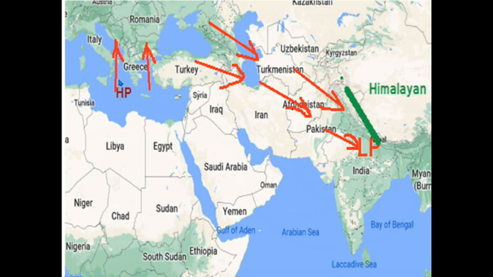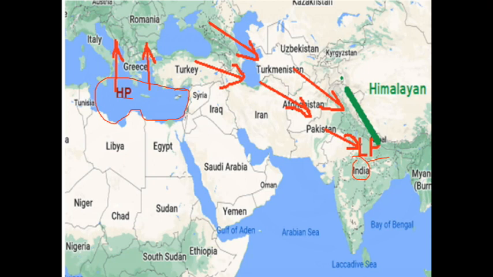Do you know what this blue color is showing in the map or a globe? This is the ocean. Do you know the name of this ocean? That is the Mediterranean Sea. In the Mediterranean Sea there is high pressure, and in our country there is low pressure. Children, wind comes from which pressure to which pressure? High pressure to low pressure.